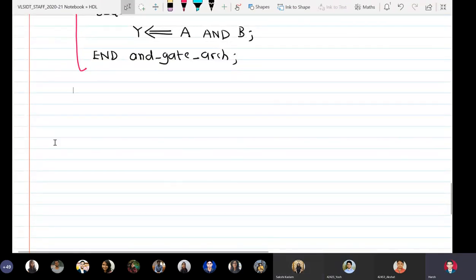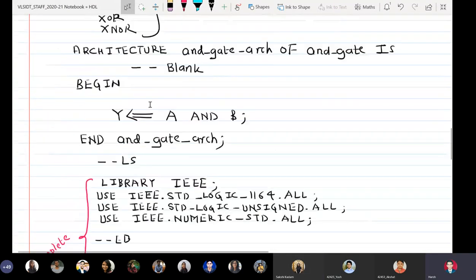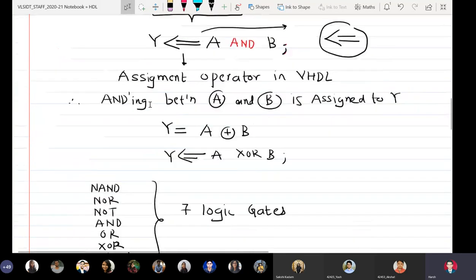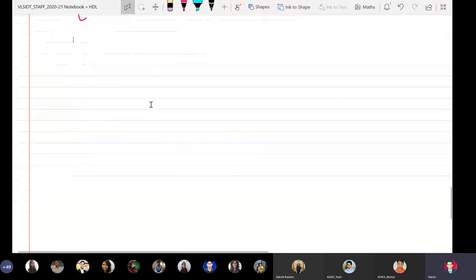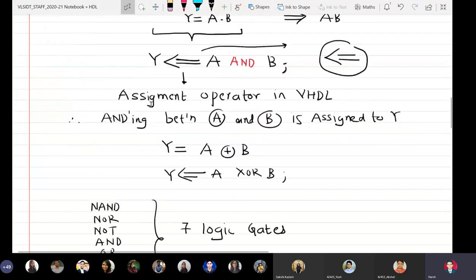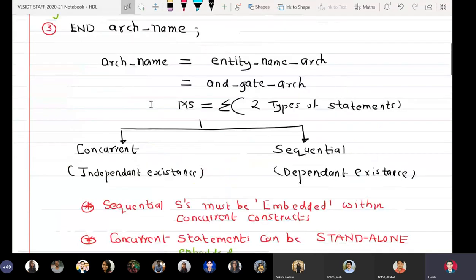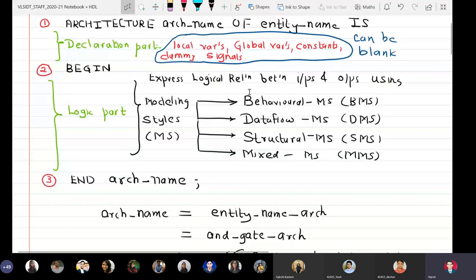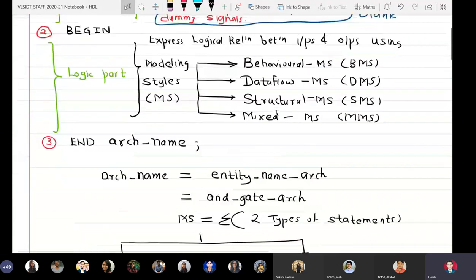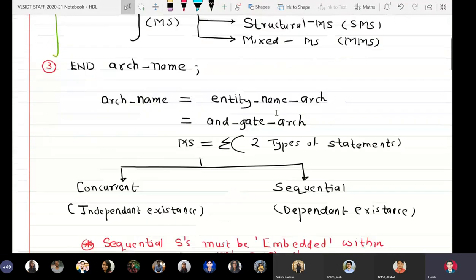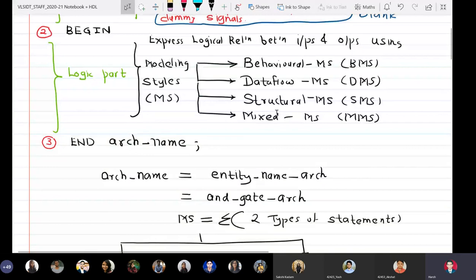So now we go to modeling styles. Before I discuss the different modeling styles, we will first learn the different constructs. Then I will tell you that if this construct is used, the modeling style is behavioral; if this construct is used, it is data flow. If you find these constructs inside the architecture body's logic part, then it is structural modeling style. And if you find a combination of all, it is mixed modeling style.